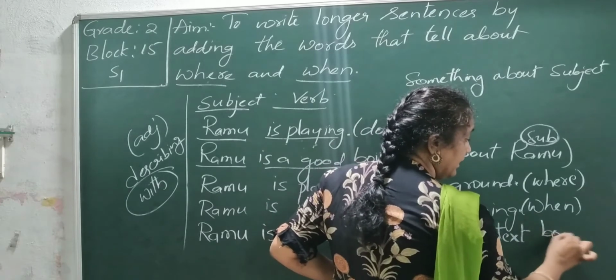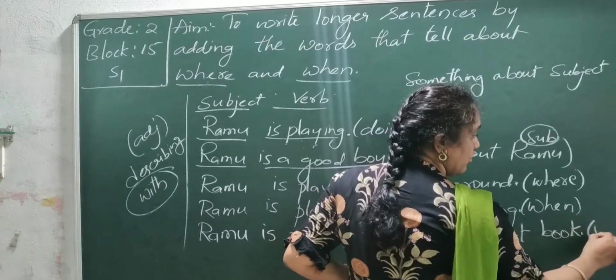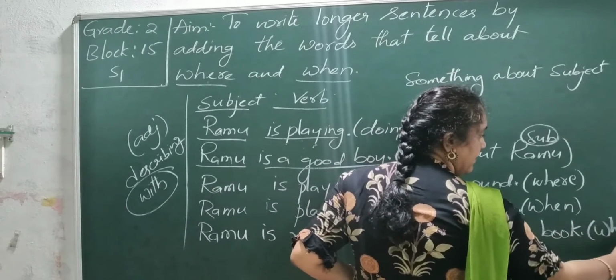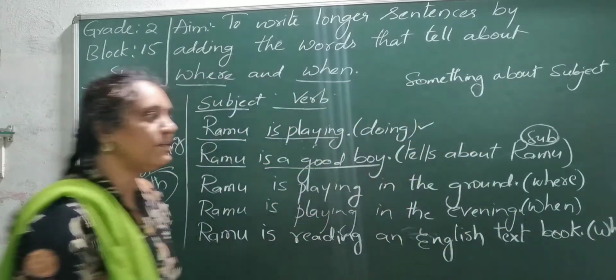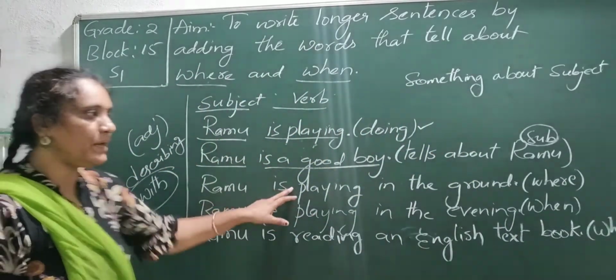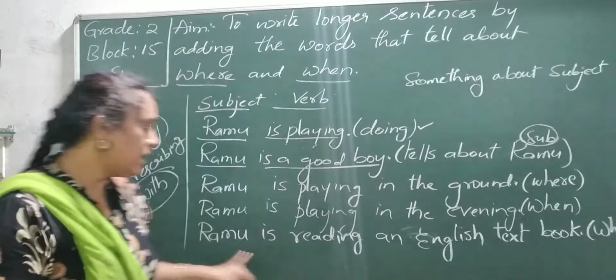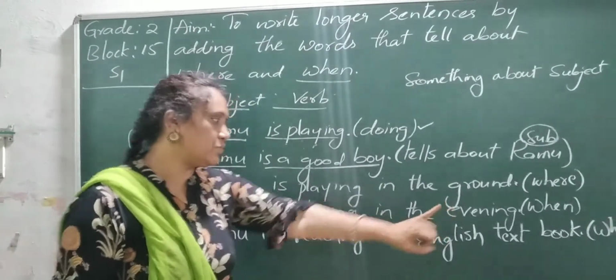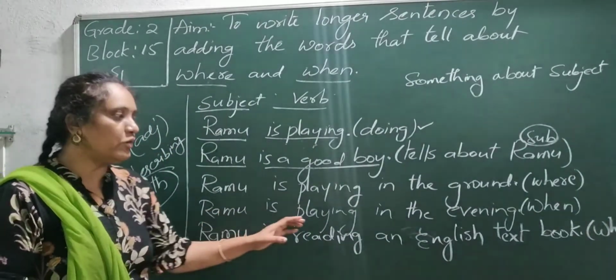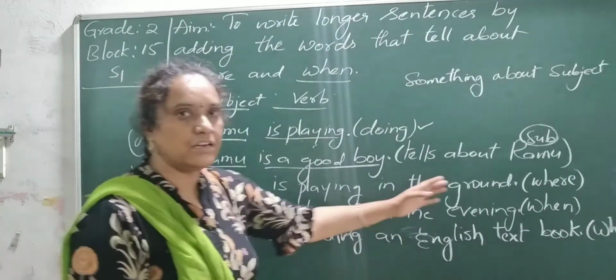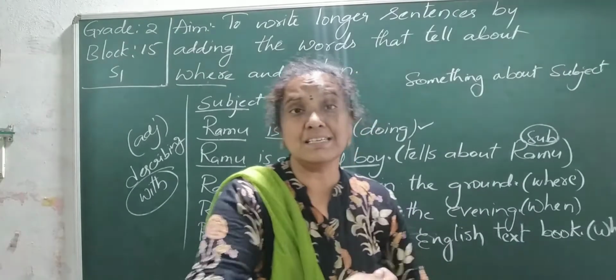So I can increase the sentence basing on what? Which, where and when. Okay? Where, when and which. See, Ramu is playing in the ground. Ramu is playing in the evening. Ramu is reading an English textbook. See, I can also say Ramu is playing with a big red colored ball. So the sentence is increasing.